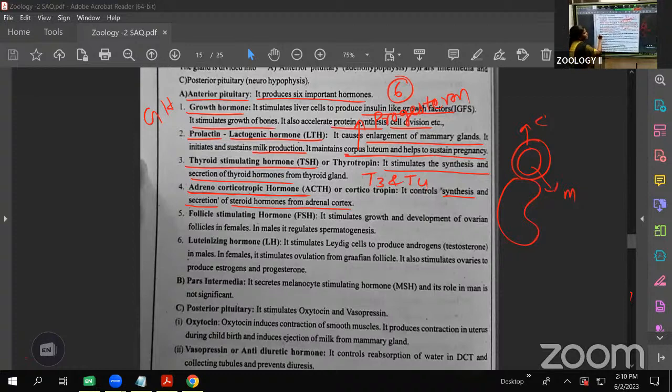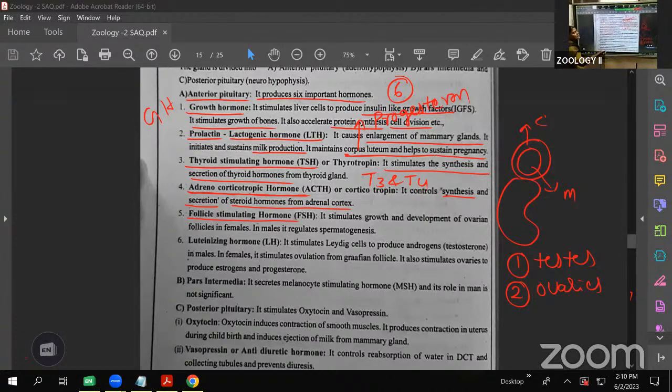Next is called the follicle stimulating hormone. Which ones are the follicles? In the males, the testes are the follicles. The testes produce the sperm; inside the testes spermatogenesis occurs. That's why they are called follicles. In the females, the ovary: inside the ovaries, the gametes, the ova, are produced. That's why they are called follicles.